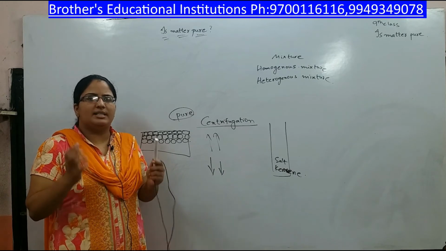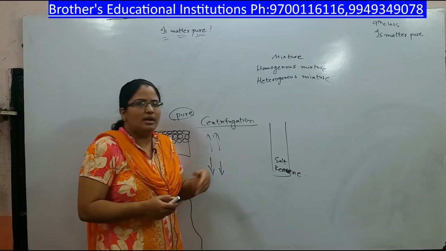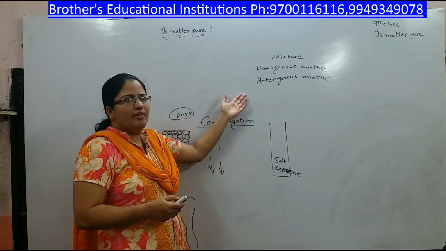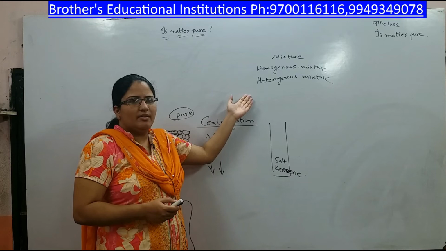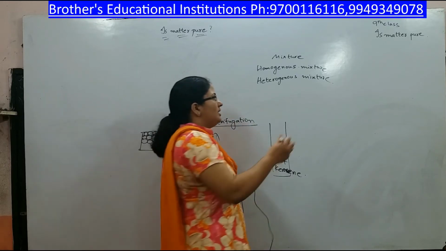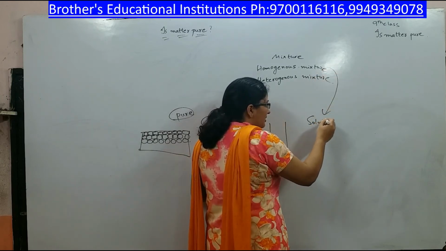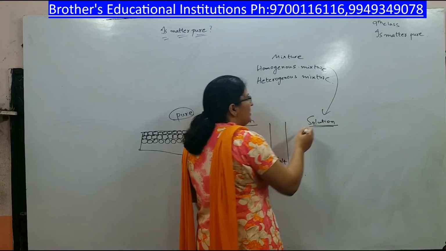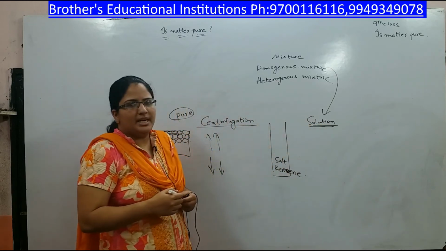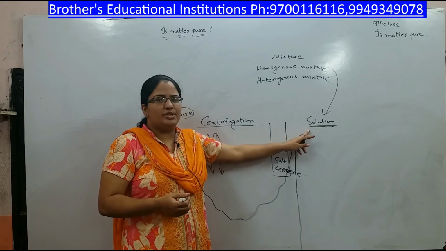So this kind of mixture is called a heterogeneous mixture, where you find two or more materials which are not mixed uniformly. Then a mixture is called a solution when you cannot separate the material in the mixture by filtration.